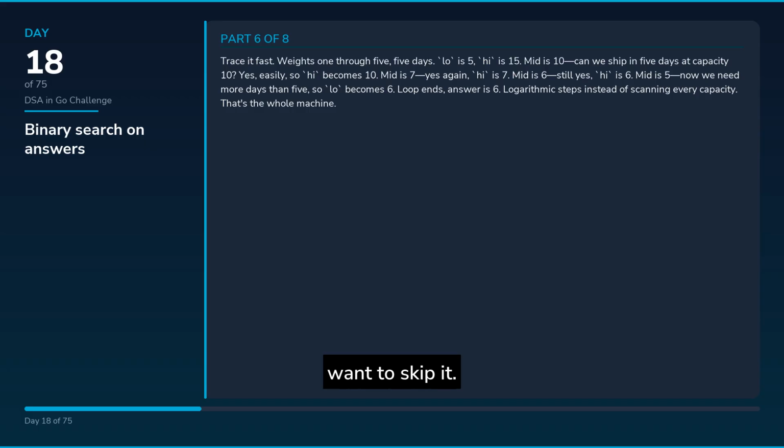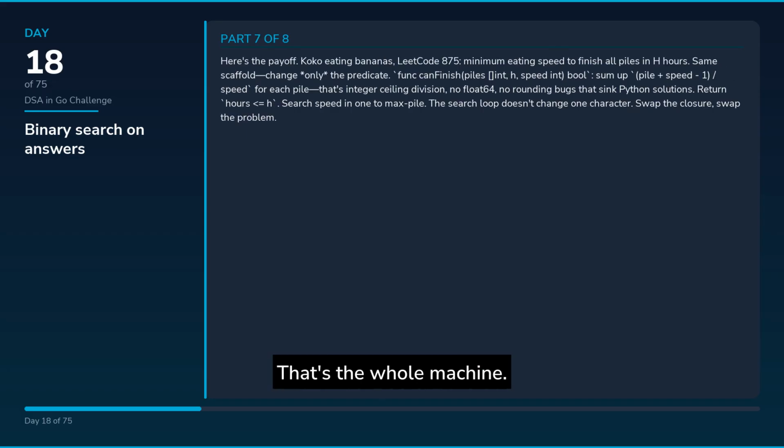Trace it fast. Weights 1 through 5, 5 days. Low is 5, high is 15. Mid is 10. Can we ship in 5 days at capacity 10? Yes, easily, so high becomes 10. Mid is 7. Yes again, high is 7. Mid is 6. Still yes, high is 6. Mid is 5. Now we need more days than 5, so low becomes 6. Loop ends. Answer is 6. Logarithmic steps instead of scanning every capacity.